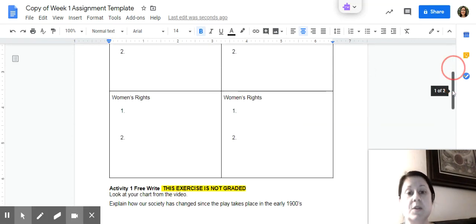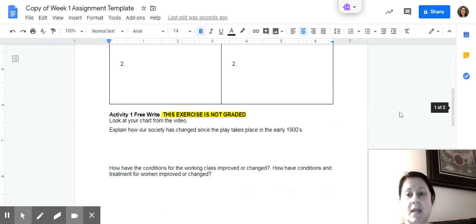An additional enrichment activity is the Activity 1 free write. Explain how our society has changed since the play takes place in the early 1900s. How have the conditions for the working class improved or changed? How have the conditions and treatment for women improved or changed?